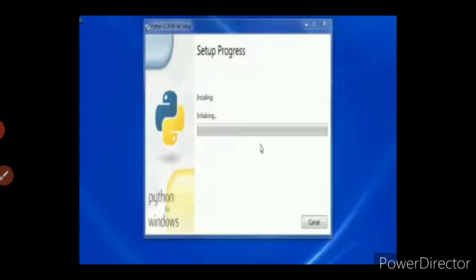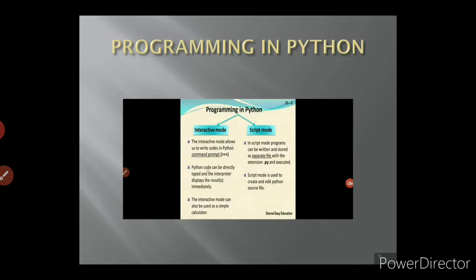Your screen will appear like this, the setup progress will appear, and the initialization process will start. After initializing, you have installed the Python language in your system. Then the next one, how do we program in Python?